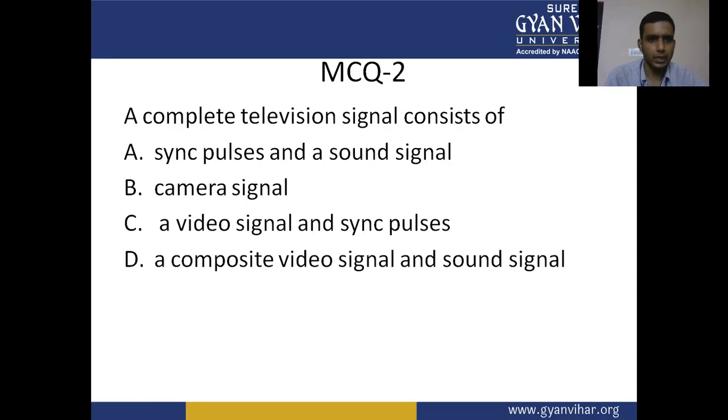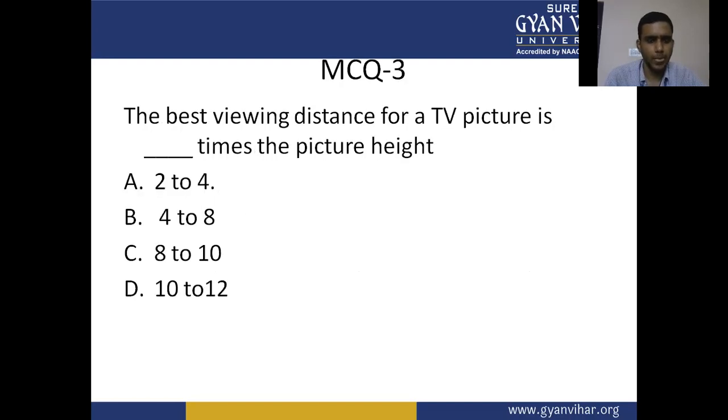MCQ second: a complete television signal consists of A. Sync pulses and a sound signal, B. Camera signal, C. A video signal and sync pulses, D. A composite video signal and sound signal. Third: the best viewing distance for a TV picture is dash times the picture height. 2 to 4, 4 to 8, 8 to 10, 10 to 12.